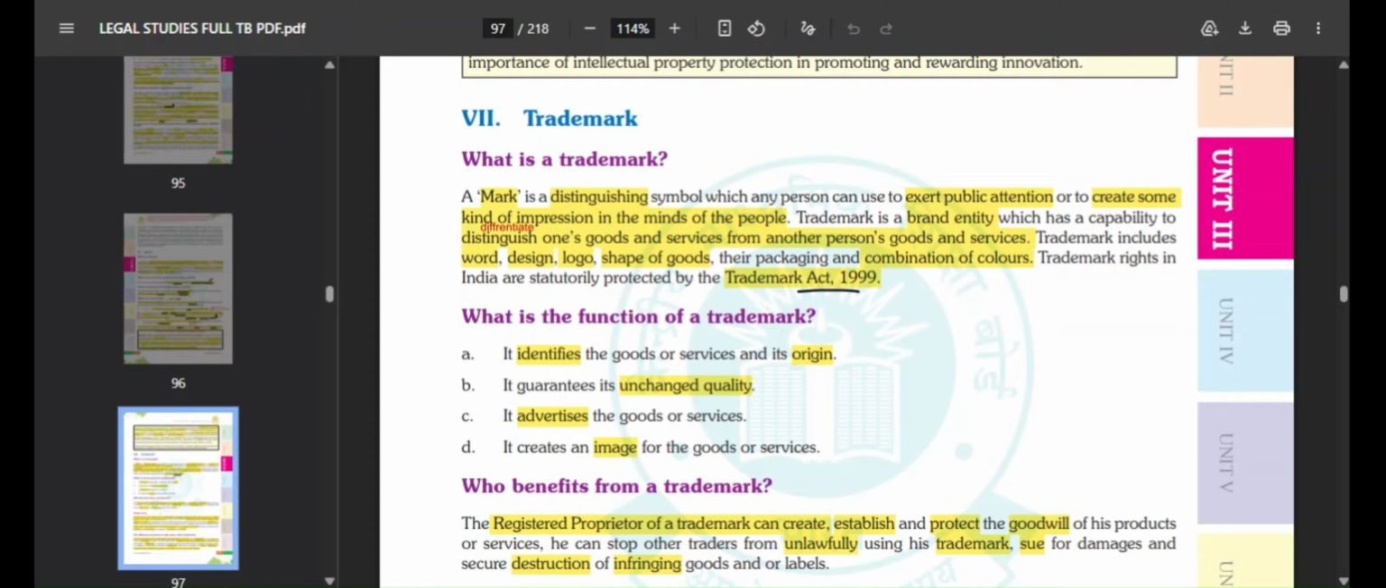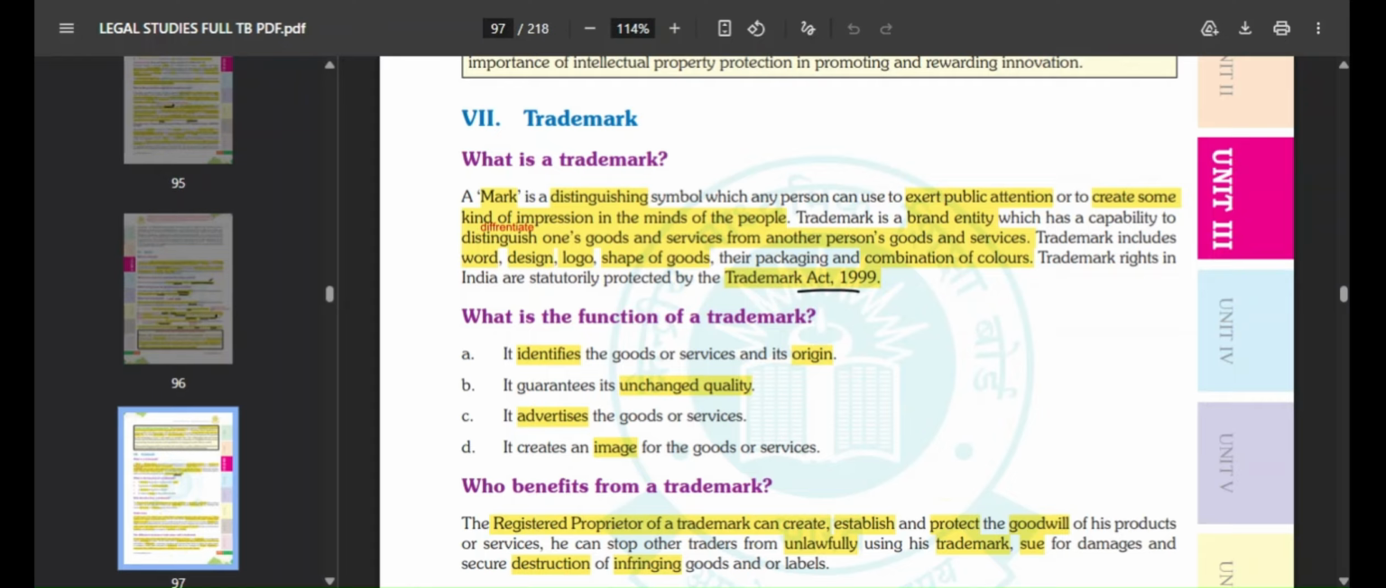What is the function of a trademark? Four basic functions. It helps to identify the goods and services and their origin. Packaging helps in knowing the origin. It guarantees unchanged quality, so standardization has to be there, so that you already know the predetermined quality of a good. You know that this brand offers good quality goods, and that is how you know this brand comes from a trademark, right?